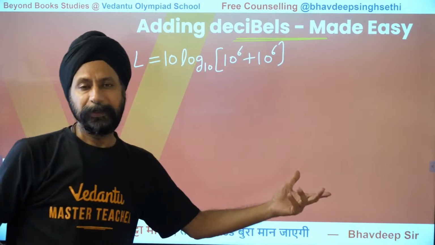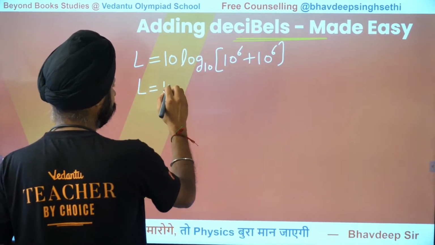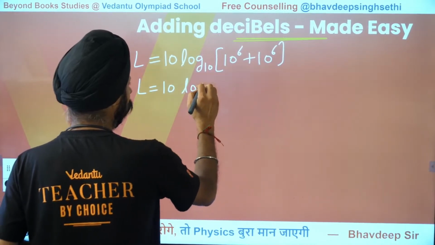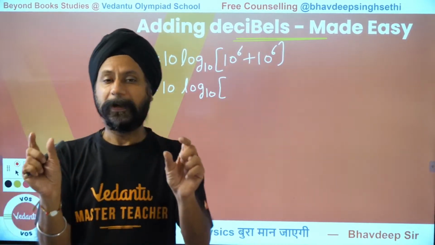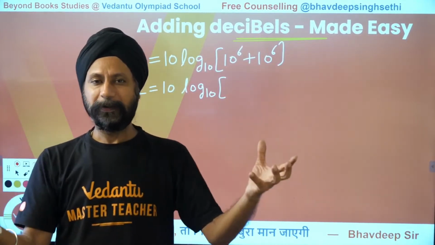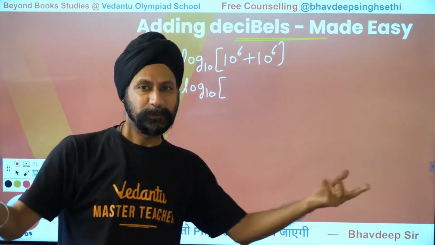So you can use a calculator, but let's simplify before we even think of a calculator. This is 10 log 10 of apple plus apple, two apples. Orange plus orange, two oranges. Pen plus pen, two pens. 10 to the power 6 plus 10 to the power 6 is 2 times 10 to the power 6.